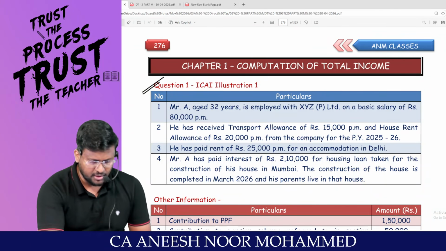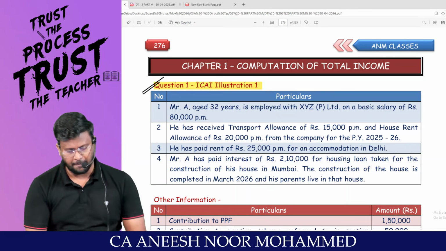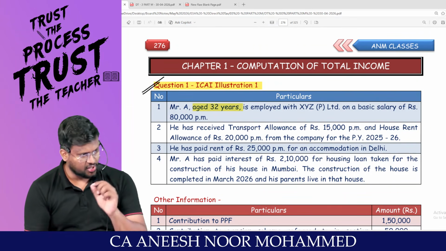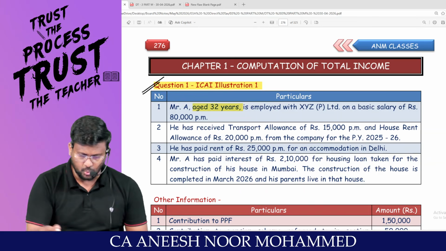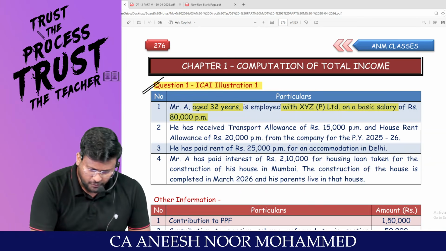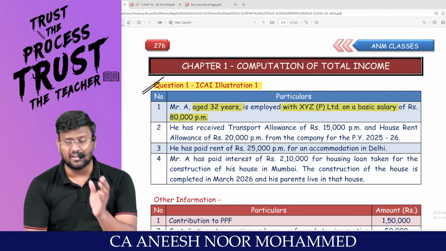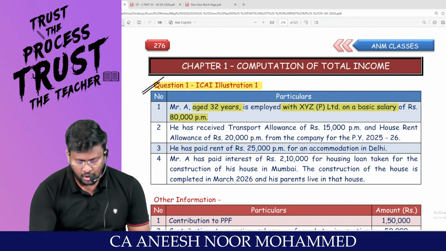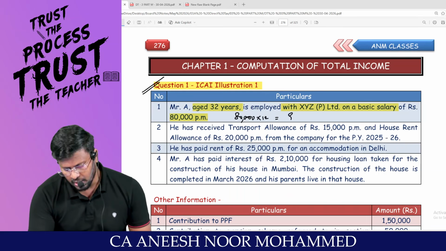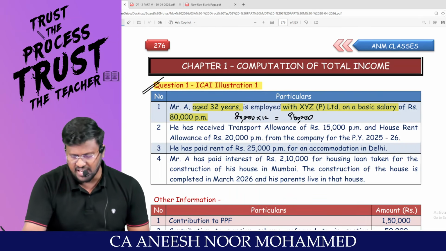Question number 1, this is an ICAI illustration number 1. Mr. A, aged 32 years. Assessee is an individual. Assessee's age is 32. He is employed with XYZ Private Limited on a basic salary of rupees 80,000 per month. That means they are testing your salary knowledge. So you tell me 80,000 into 12 comes to 9,60,000 rupees is the annual salary.